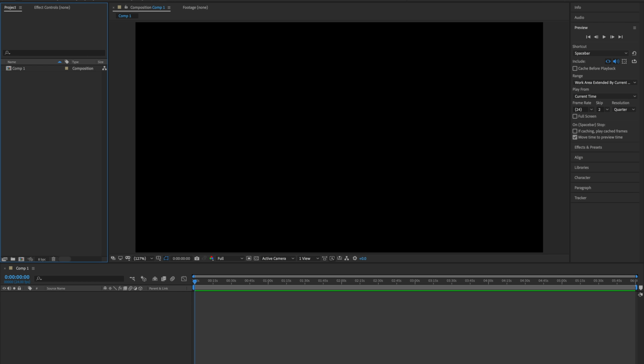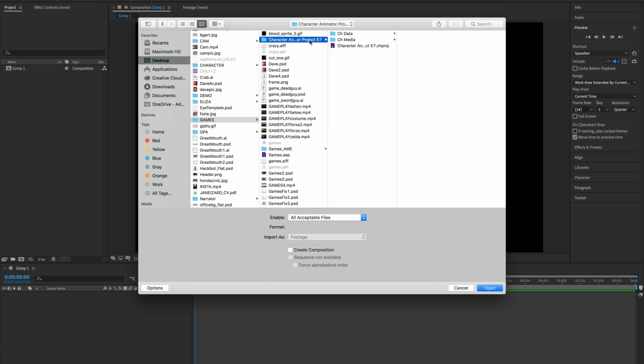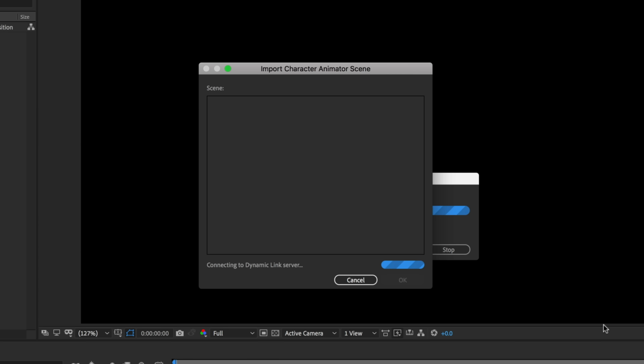So now I've got a Comp 1, and you can think of a comp as a container for all your different elements coming together. So I'm going to double click in this area over here, and I could do that by File, Import as well. And let's find my Character Animator project to begin with. So in this case, it was called the aptly named Character Animator Project 57. I don't know how I keep track of all this stuff, but okay, let's hit open. And that's going to bring up my Dynamic Link dialog.